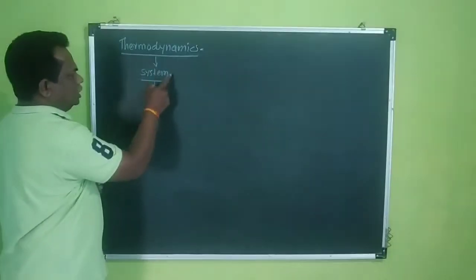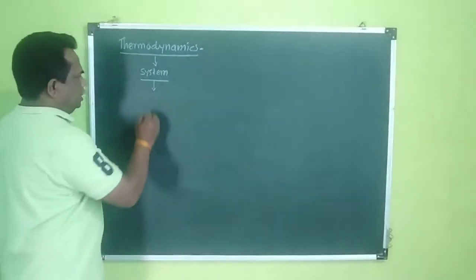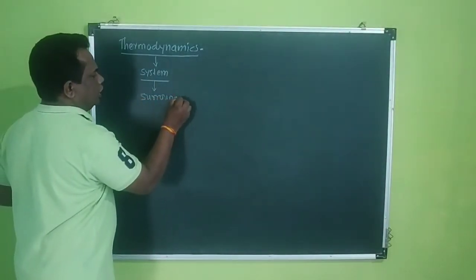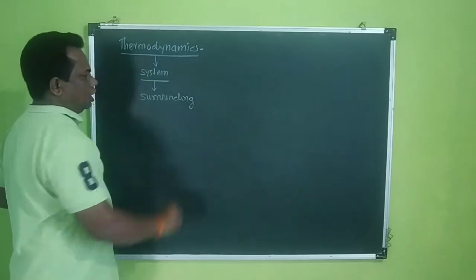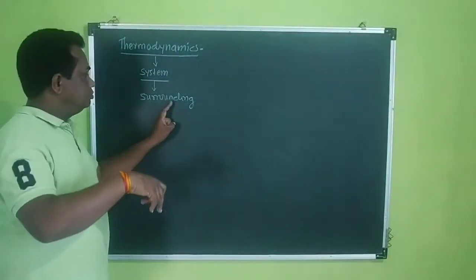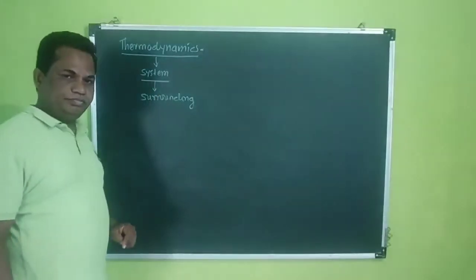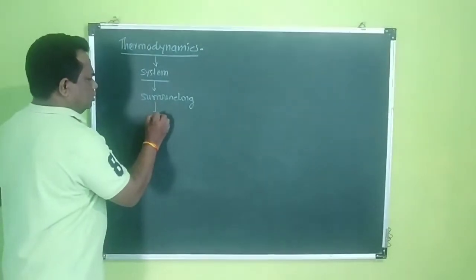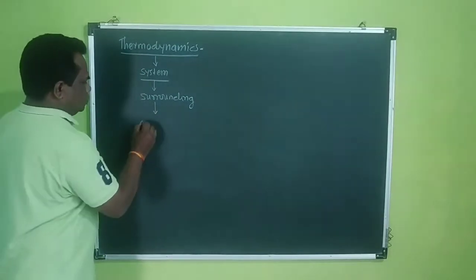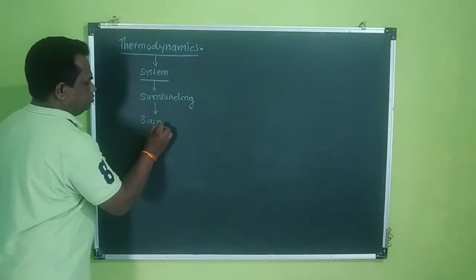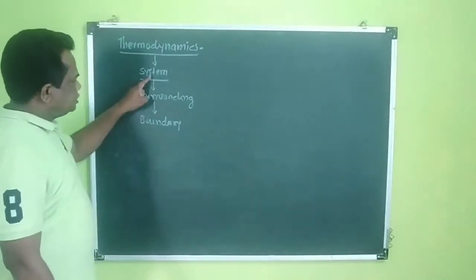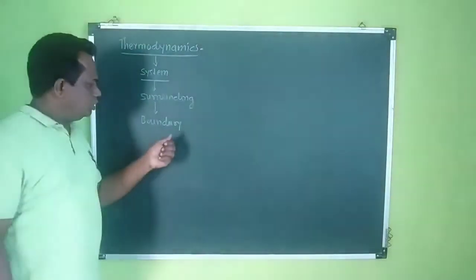So we have understood this is the isolated part, the system. Then what does surrounding mean? Surrounding means the space around the system, which impacts the system. Then the boundary is what separates the system and surrounding. That is nothing but the boundary.